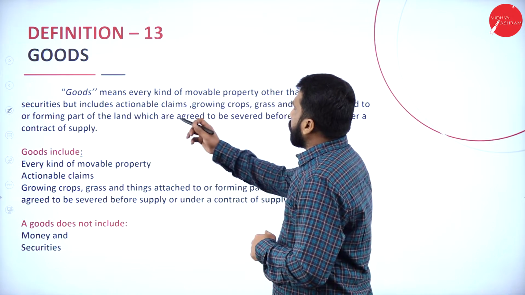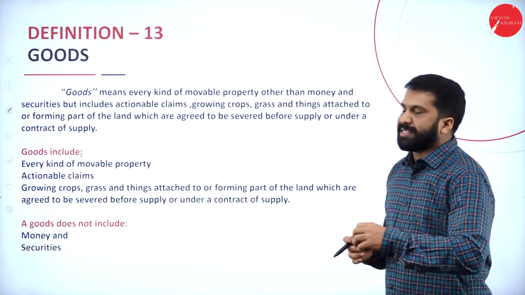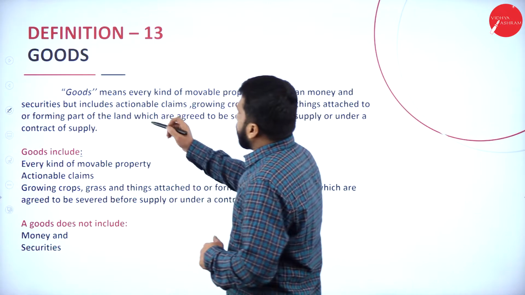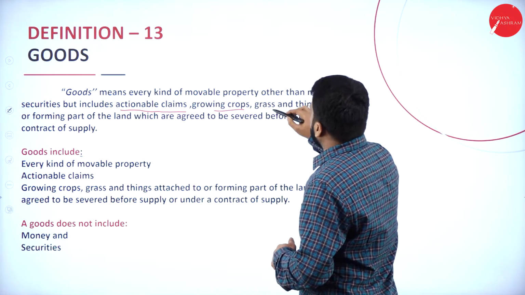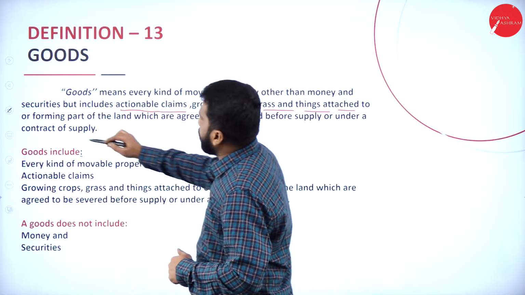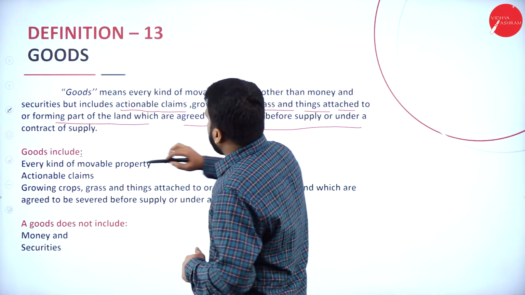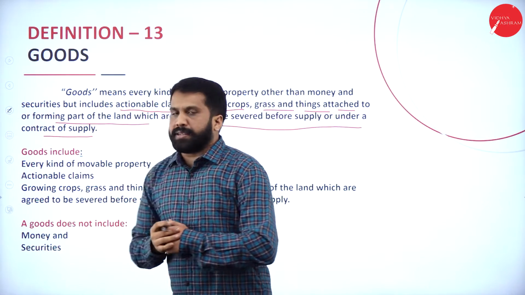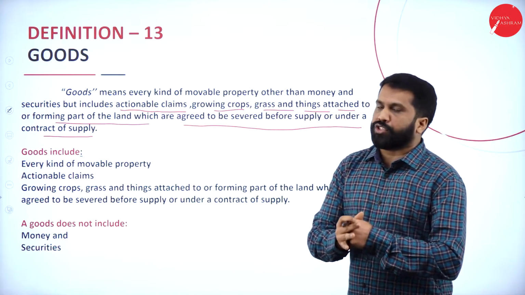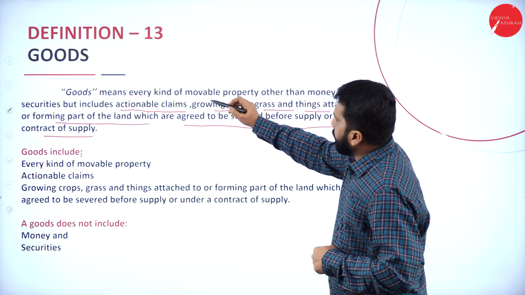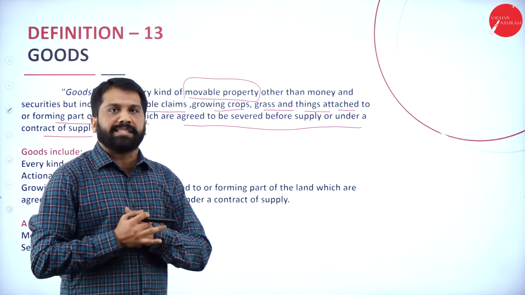Now, in this, goods means every kind of movable property other than money and securities. But it includes actionable claims also, growing crops, grass, and things attached to or forming part of the land which are agreed to be severed before supply or under a contract of supply. Then what are they called as goods actually? They have given a clear definition about that. Goods means every kind of movable property. All movable property we call as goods.